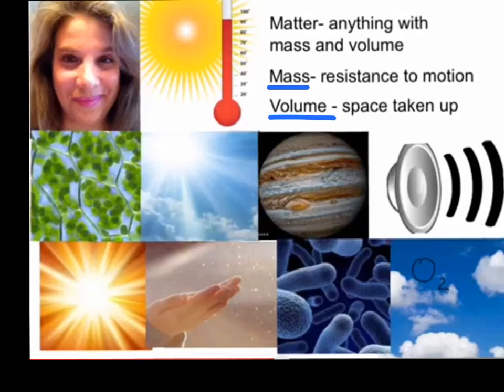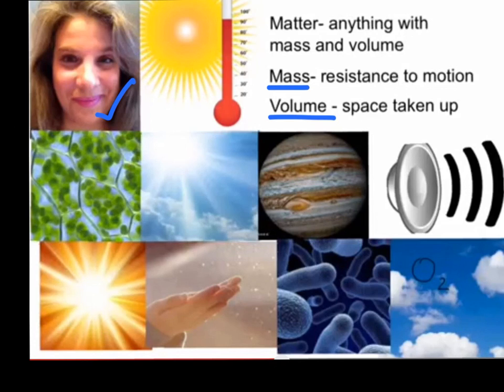And I have a rule for this. I say that if something has mass and volume, then you could take an empty balloon and fill it with that something. And the walls will expand because the stuff you're putting in there pushes the walls of the balloon outward. So let's use that test, as silly as it may seem, to do each of these things. Okay, if we try that out on the first picture, which is me, you'll find that yes, you can make a balloon's walls expand with me because I have both mass and volume.